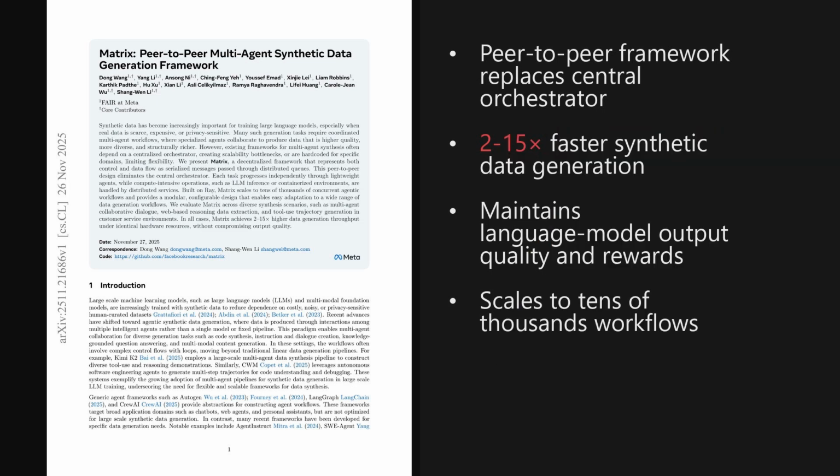I'm Alex. Today we are looking at a paper trending on X, published on November 26, 2025, about 2 days ago. It replaces centralized orchestrators with a peer-to-peer, message-driven runtime and delivers between 2 and 15 times higher data generation throughput on large clusters without hurting output quality.